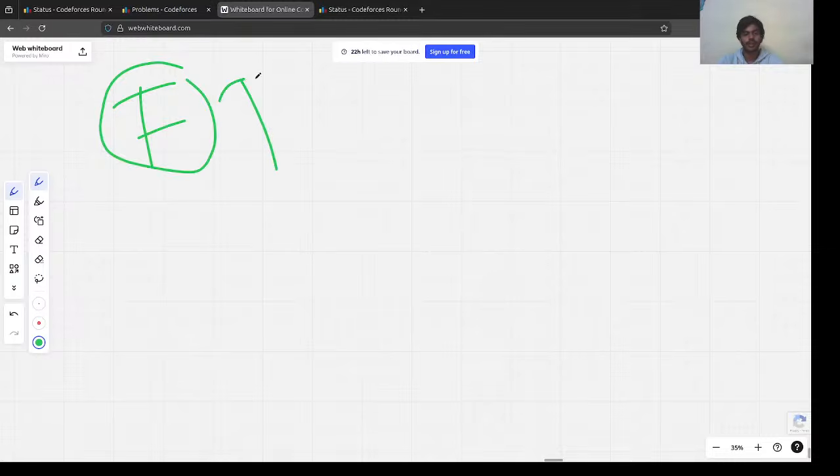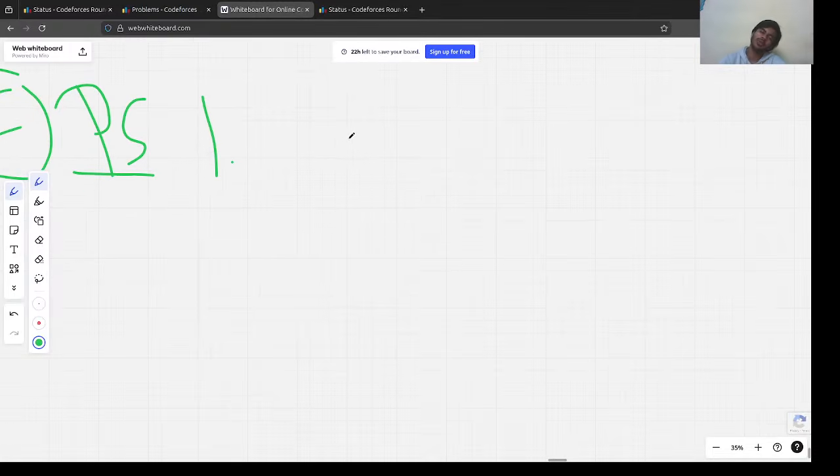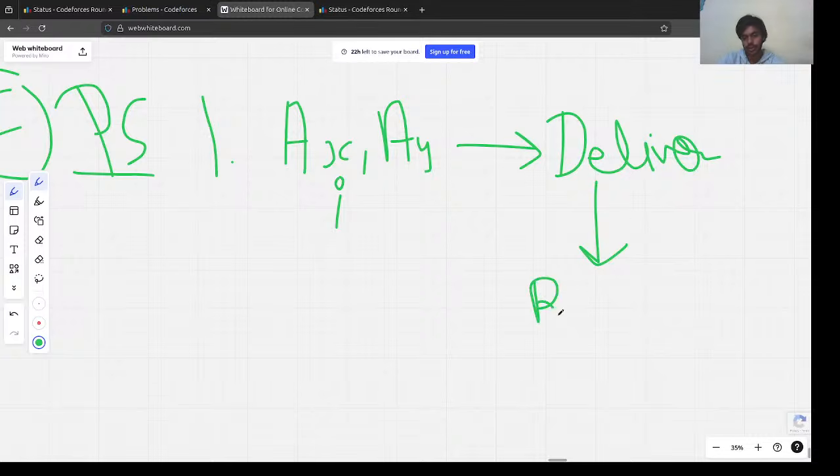First, let's understand the problem statement. So the first thing we are told is, basically we need to deliver some pizzas, right? So initially we are at point AX, AY. These are our initial point, right? And then we need to deliver pizzas, and then we need to reach to point BX, BY.